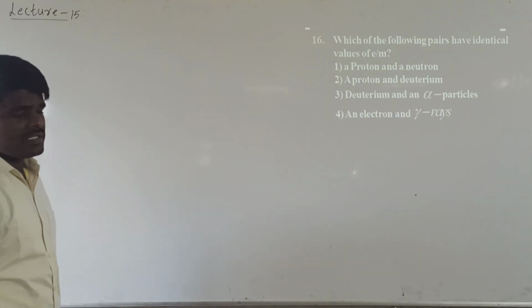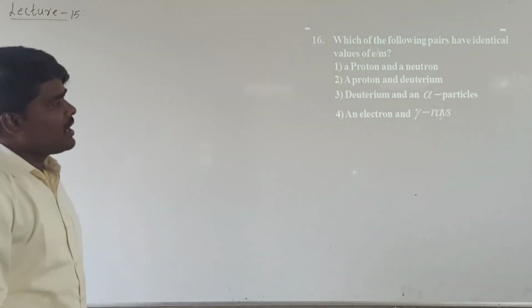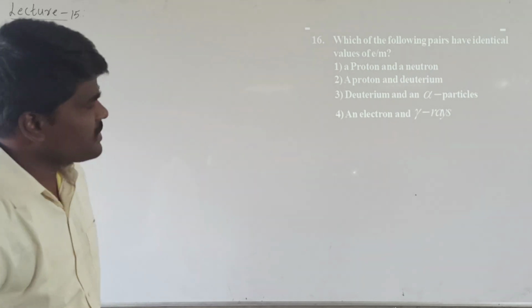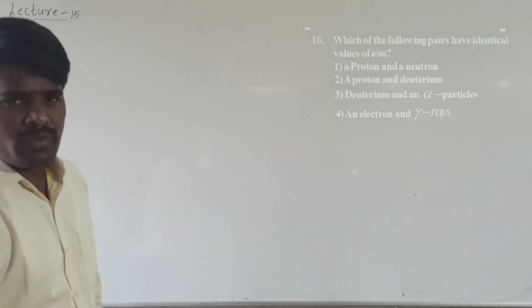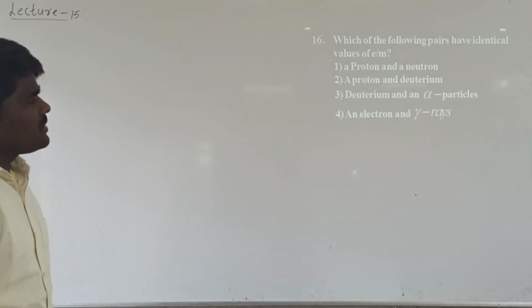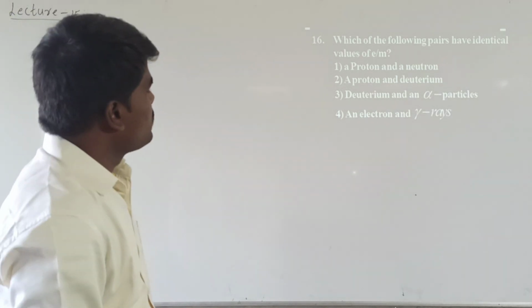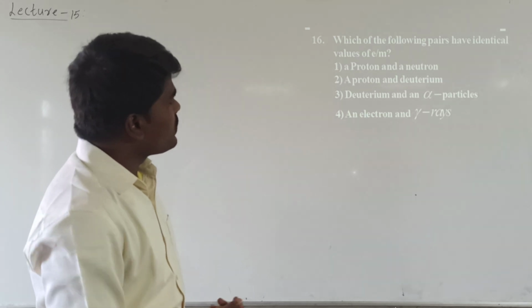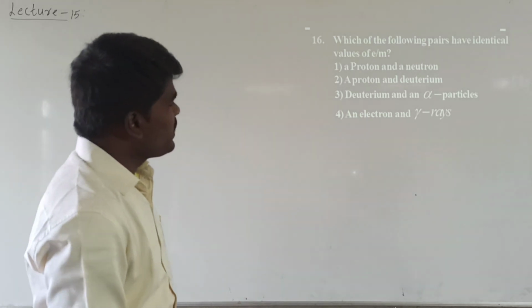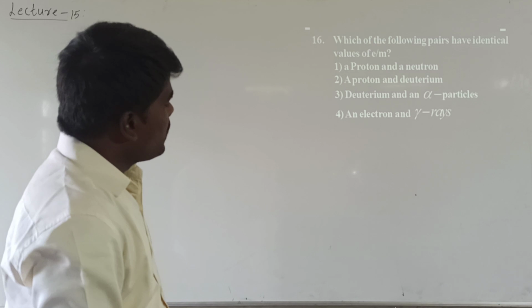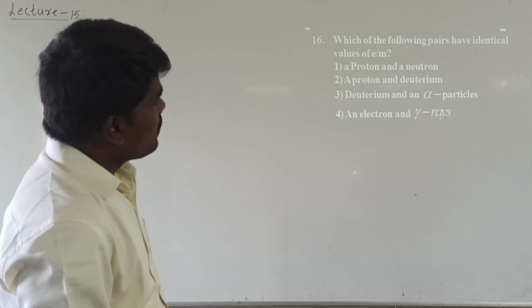It is asking for the specific charge, the charge to mass ratio. Let us see which of the following particles have the same charge to mass ratio: a proton and neutron, a proton and deuterium, a deuterium and alpha particle, an electron and gamma rays.